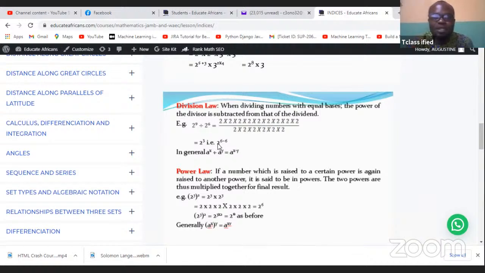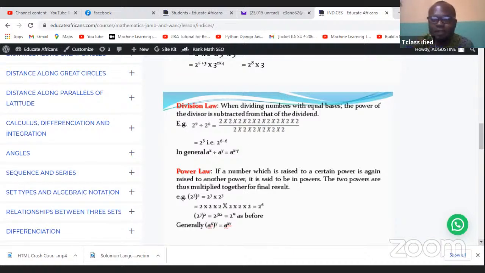So please, this is simply 2 to power 9 minus 6. So take note. So in general form, a to power x divided by a to power y is simply a to power x minus y. So it's just simply subtract the index. So you can see that this is the opposite of the multiplication law. In multiplication law, you add up the index, whereas in division law, you subtract the index for bases that are the same. Take note, the bases have to be the same.